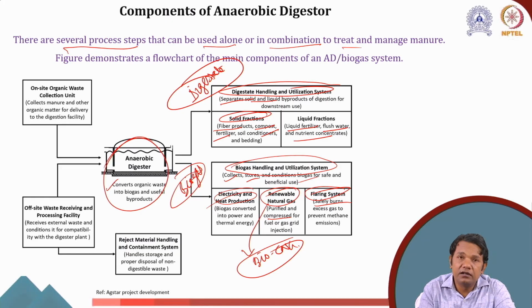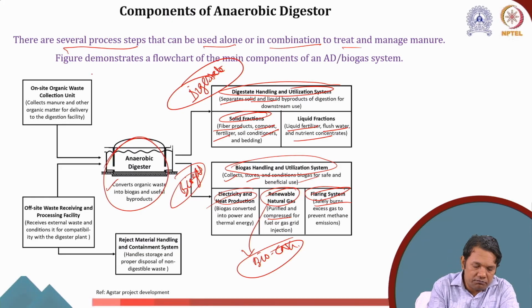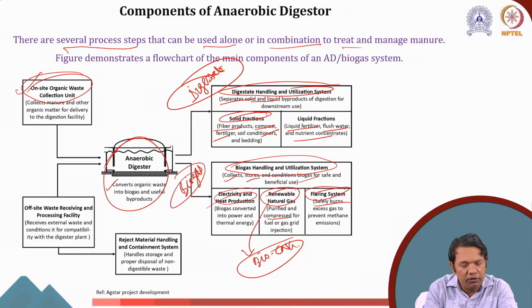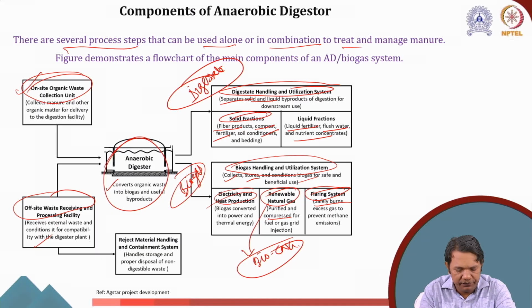Now, on the feed side, we have the major challenges of waste collection. We can have an on-site organic waste collection unit, where we collect manure and other organic matter for delivery to the digestion facility, or an off-site waste recycling and processing facility that receives external waste and conditions it for compatibility with the digester plant. When you condition the waste for digestibility, you will also have reject material and contaminants, so we have to make a way for that as well.